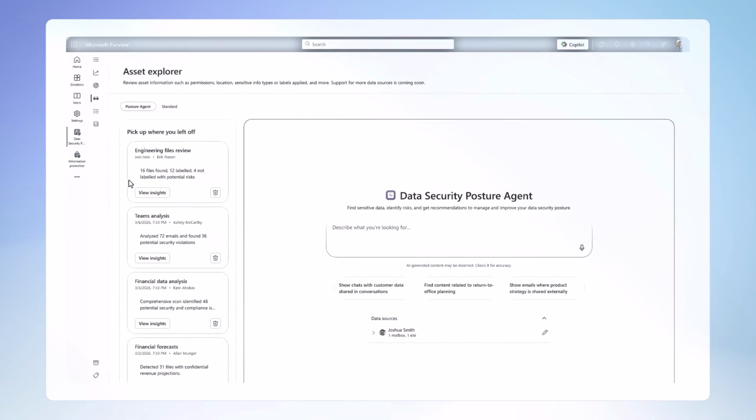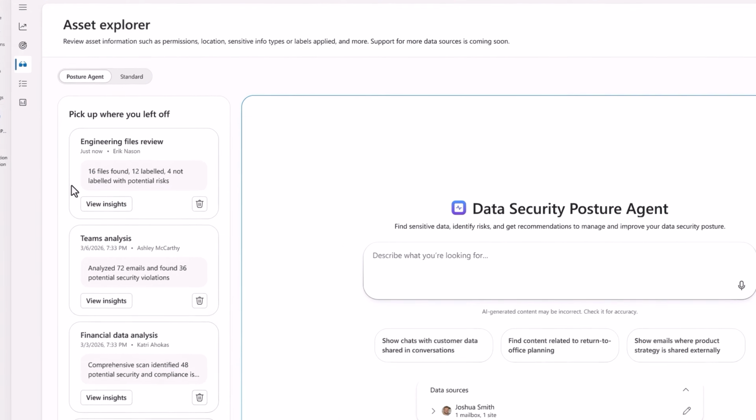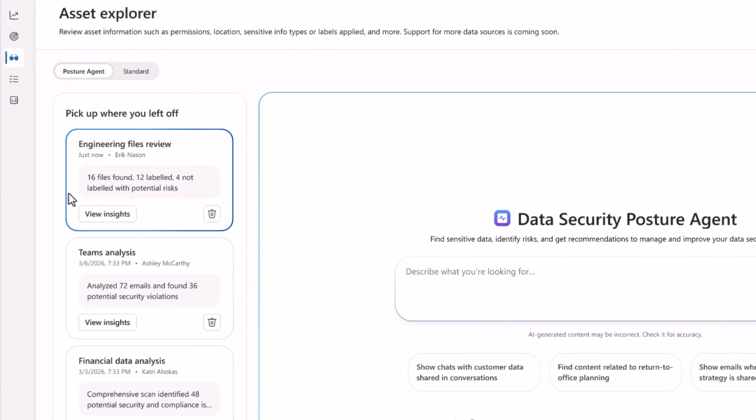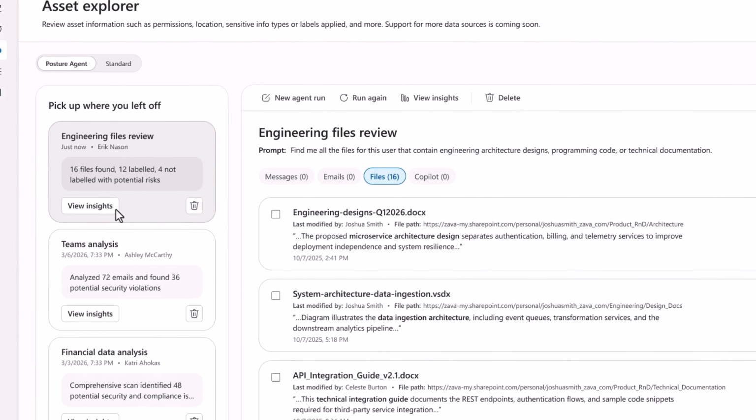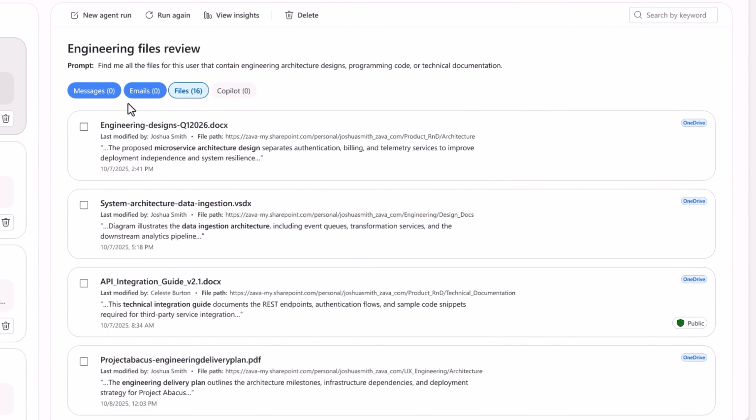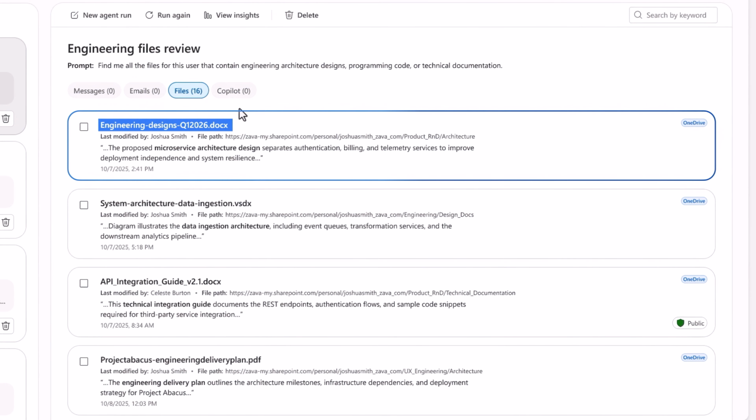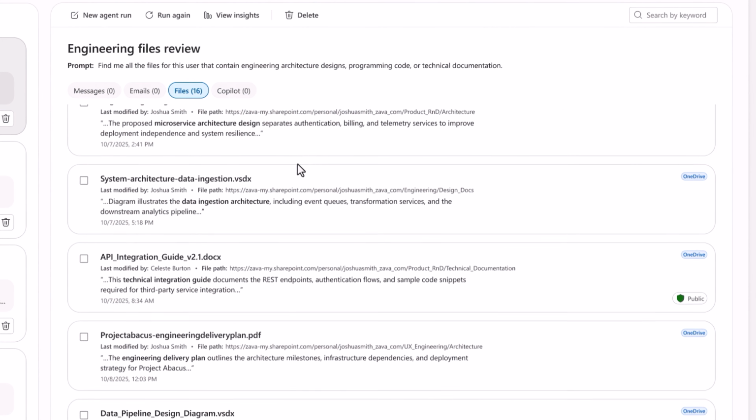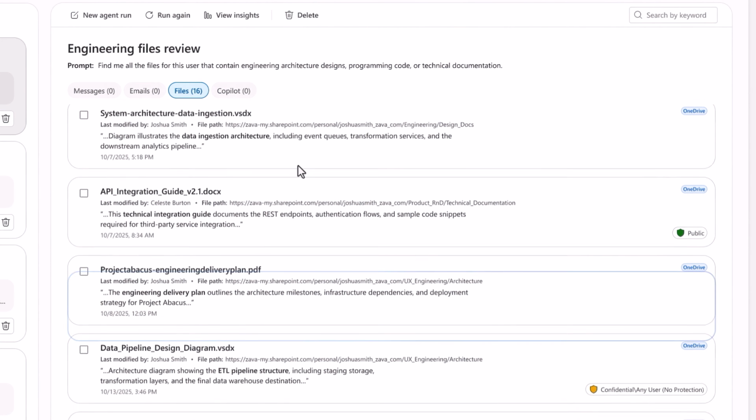Once it's complete, the Data Security Posture Agent summarizes the number of files that match the prompt I entered. It's found 16 files, 4 of which are not labeled, so let's dig in further and view insights. Notice it hasn't found any email or Teams messages or Copilot interactions. And you can see at the top of the engineering designs file is one of the files without a label. As I scroll, I can see another 3 unlabeled files below.